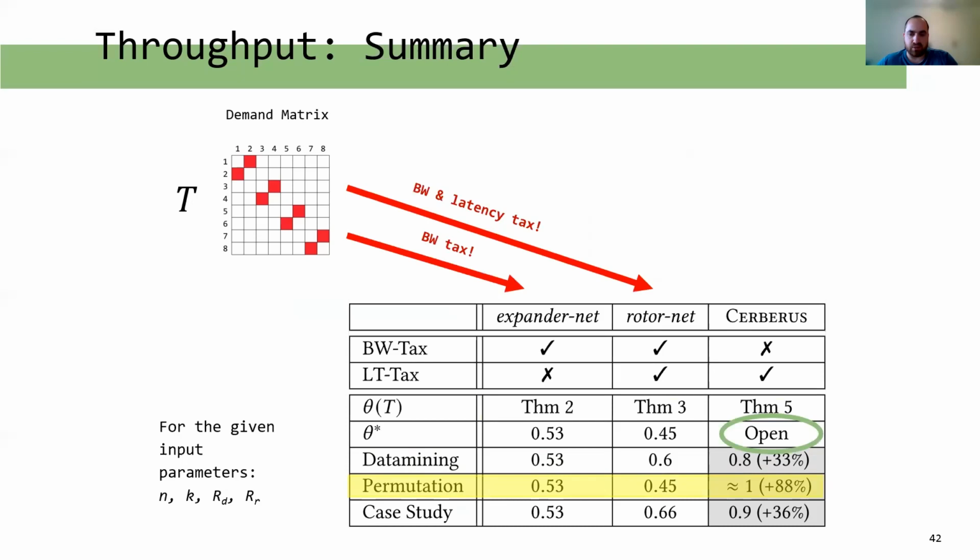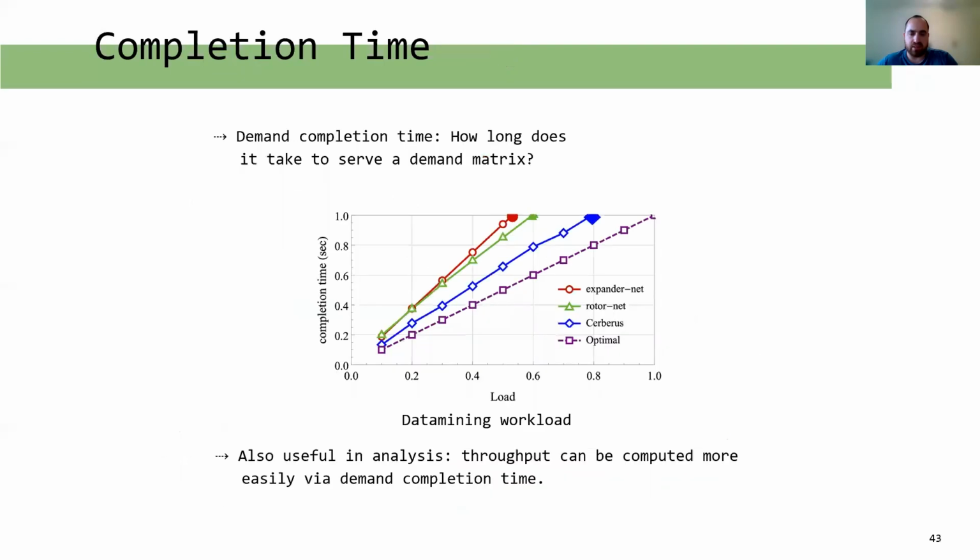Let us now focus on one aspect of our results: demand completion time. In short, it answers the question of how long does it take to solve a given demand matrix. In this figure, we see the results for demand completion time of 3 networks: RotorNet, ExpanderNet, and Cerberus on a real-world workload. If we know the demand completion time, we can bound the throughput. It is simpler to compute demand completion time since we can account for waiting time or tax more easily. For example, the throughput for Cerberus in this case is 0.8, while for RotorNet it is 0.6, and for ExpanderNet, it is about 0.5.